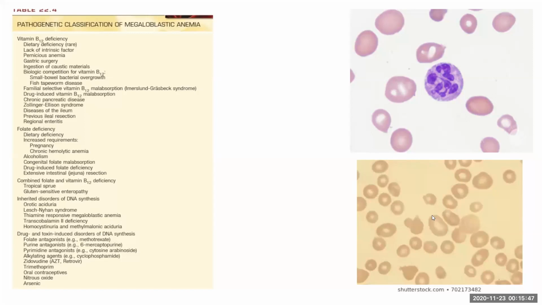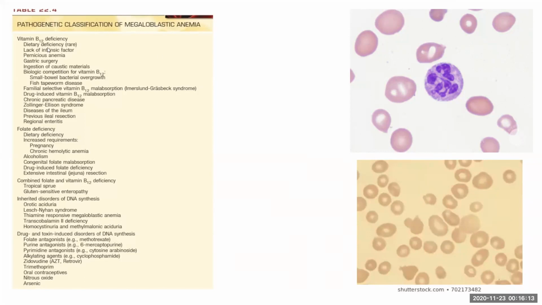And here the RBCs are not spherical; they are oval and they are larger in size. Hypersegmented neutrophils and macro-ovalocytes are the characteristics which, if they are present in the peripheral smear, then we name it as megaloblastic anemia. Not all patients having an MCV more than 100 are megaloblastic, but usually, if the MCV is more than 115 or 120, it is most likely due to vitamin B12 or folate deficiency.